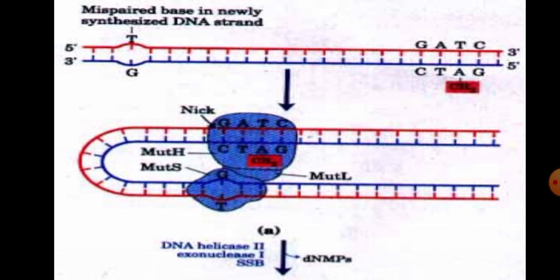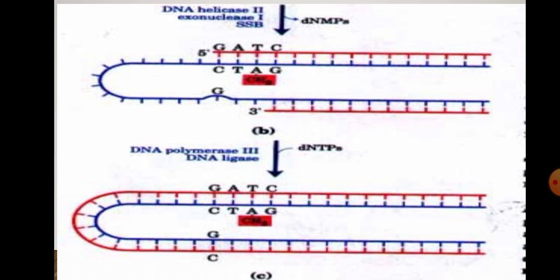Then MutH performs its site-specific endonuclease activity. Then MutH catalyzes the cleavage of the unmethylated strand on the 5' end of G in the GATC sequence.